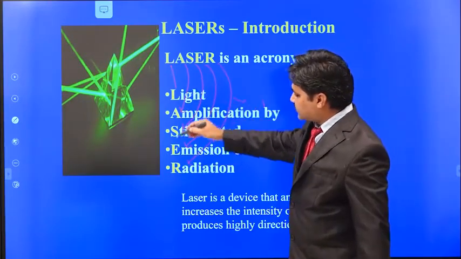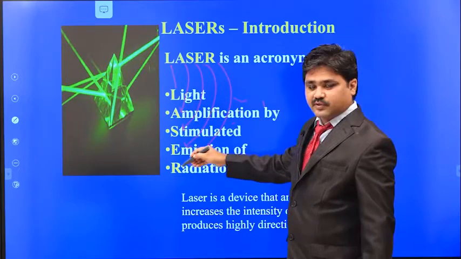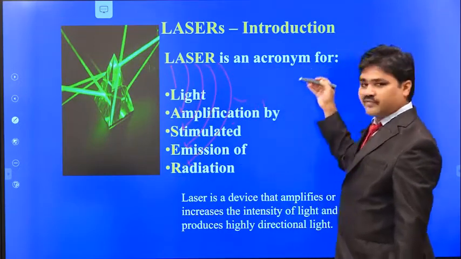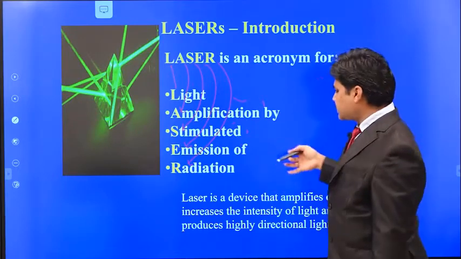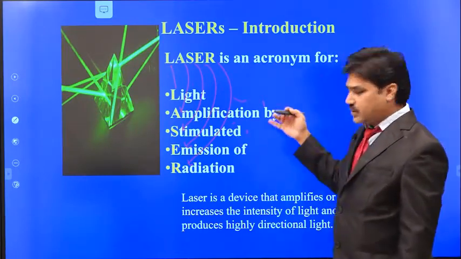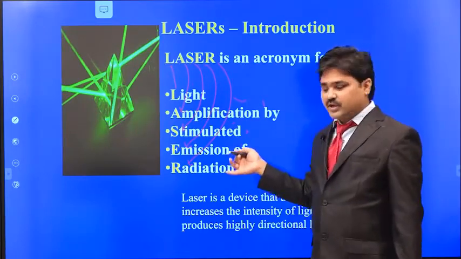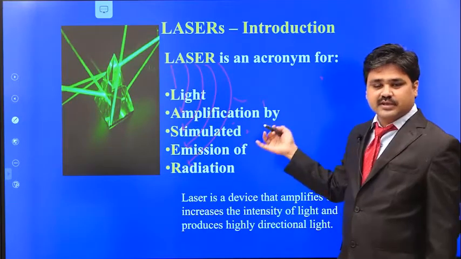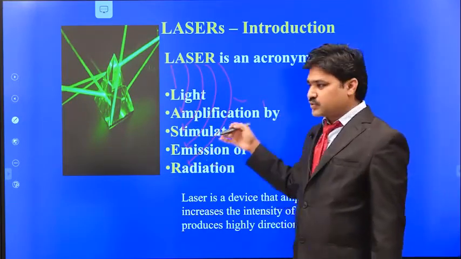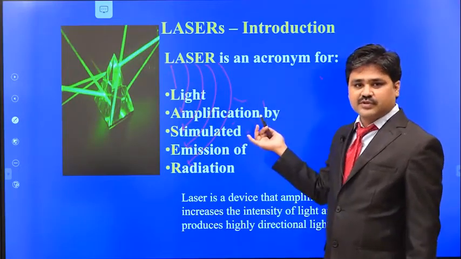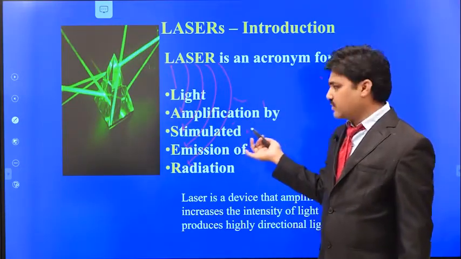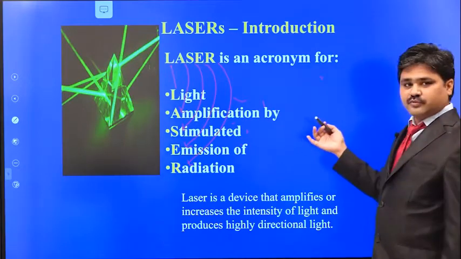If you collect all these first letters, it becomes laser. The purpose of the laser is to amplify the light and also increase its intensity. A laser is a device which can improve the amplitude of the wave as well as its intensity. How it does so, we will discuss today.